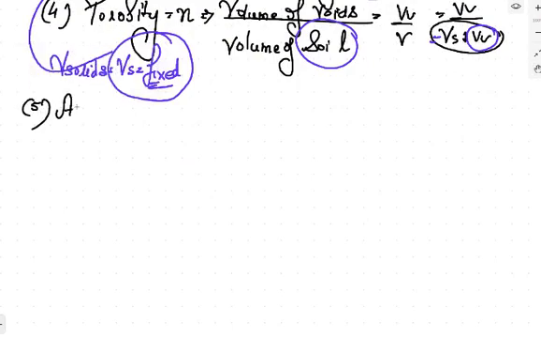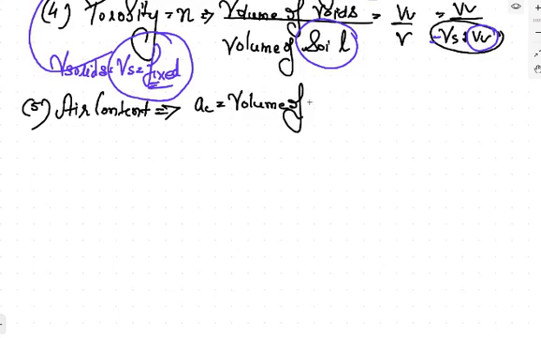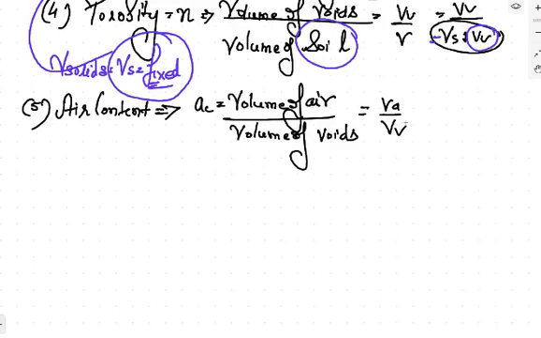is air content. Air content is basically defined by AC. This is equal to the volume of air. Air content, कितनी air है, किसमें होगी air? Obviously बात है void में होगी. The volume of air divided by the volume of voids. This is defined as Va upon Vv. This is the air content, amount of air.